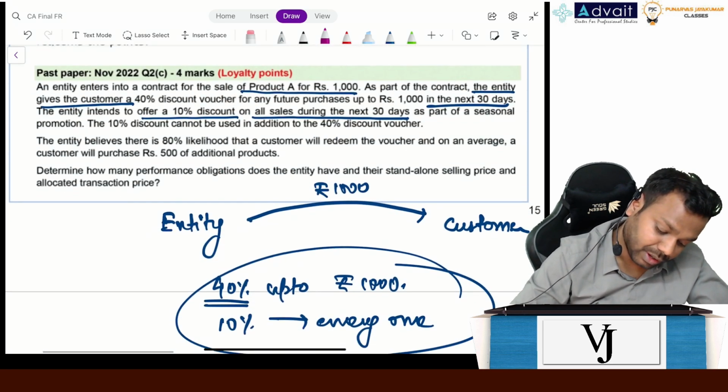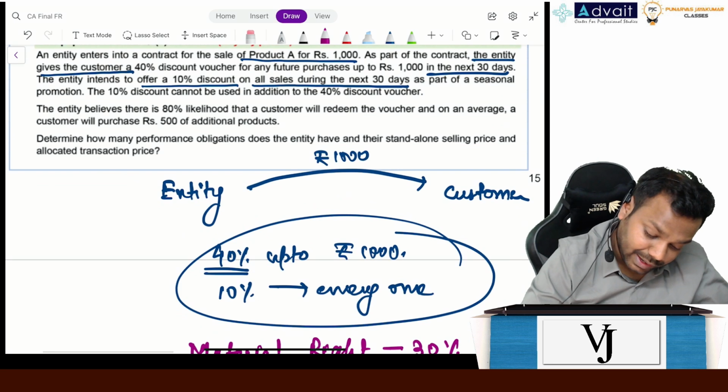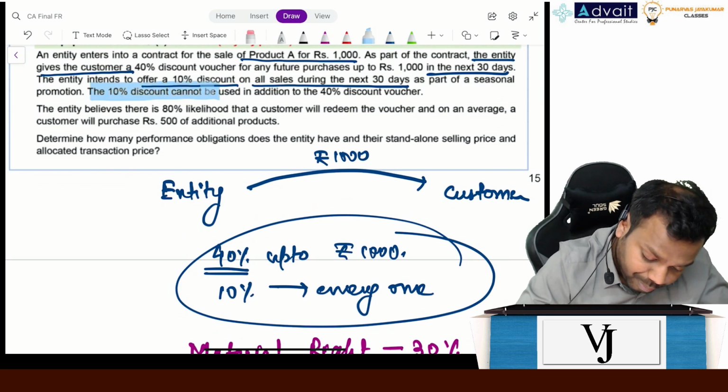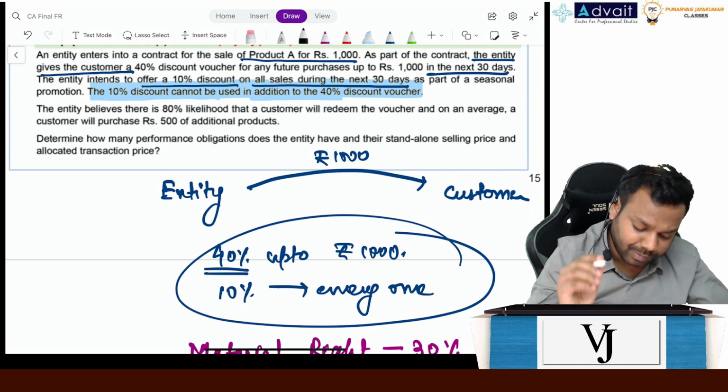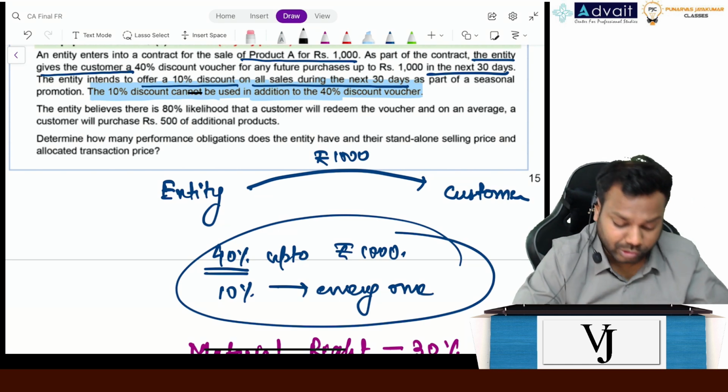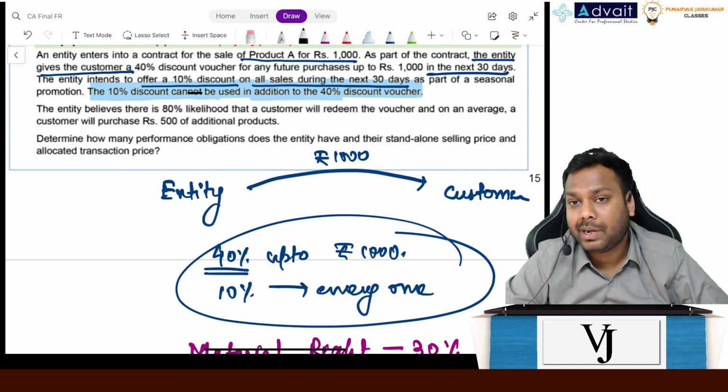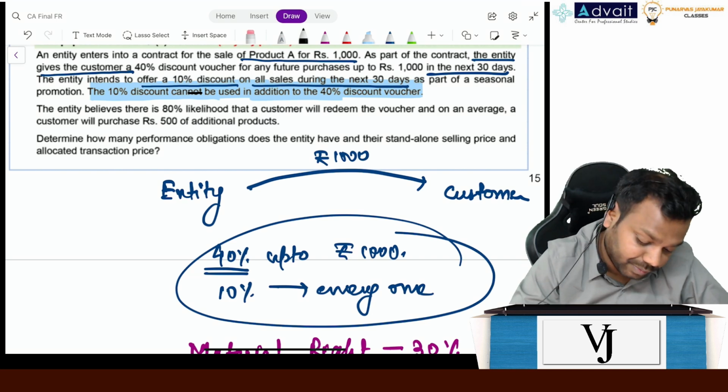Now, as it says, the 10% discount cannot be used in addition to the 40% discount. If I change the question a little bit and say it can be used, then what is the material right? 40%. Very good.